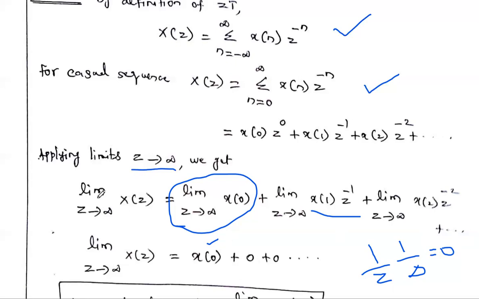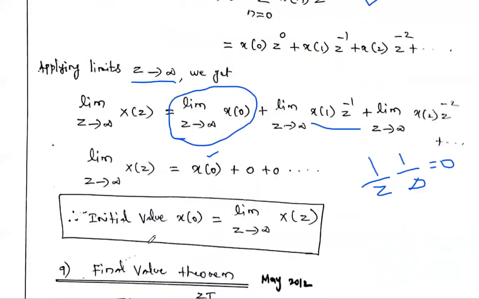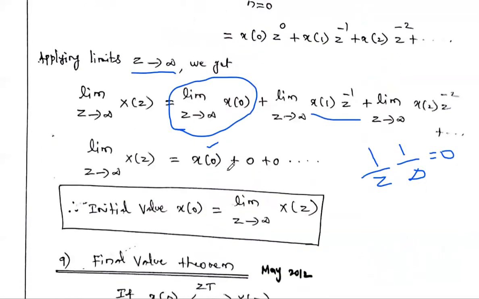Okay, on the left side we have the term limit z tends to infinity x of 0. So in reverse, you just write it. If you are writing in the reverse manner, the initial value x of 0 is nothing but limit z tends to infinity capital X of z. So this is said to be the initial value theorem. The initial value of the time domain signal x of n is calculated like that. In the X of z formula, we have to put z equal to infinity. This is the initial value theorem.